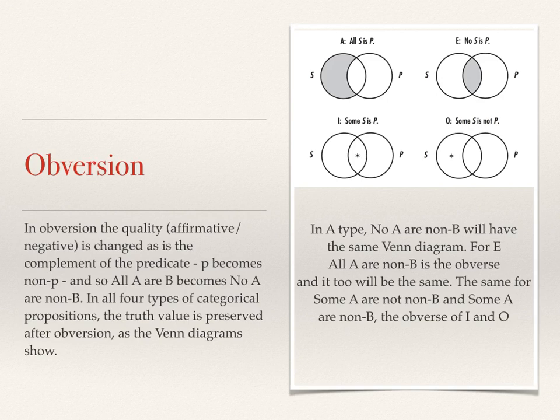So if we say all S are P, so all men are mortal, the obversion would be no men are non-mortal, meaning immortal, and that would be true as well. So in all four cases, you can do obversion and you end up with the same truth value.